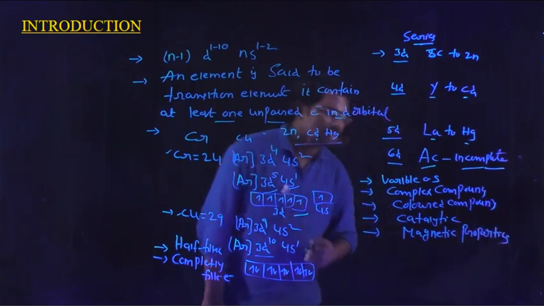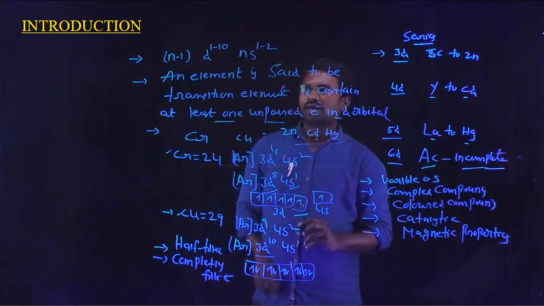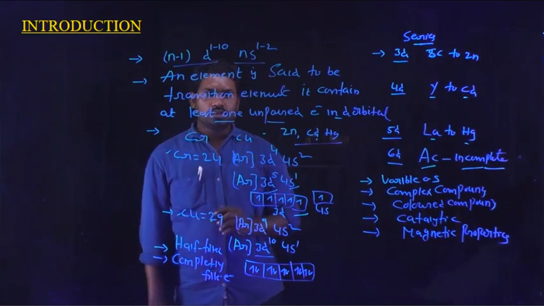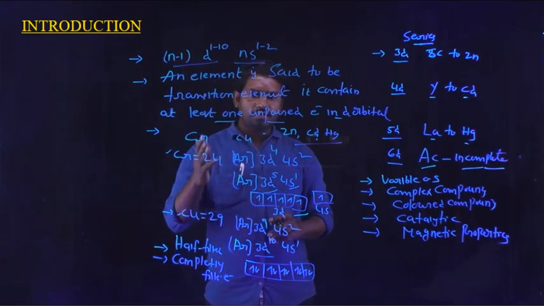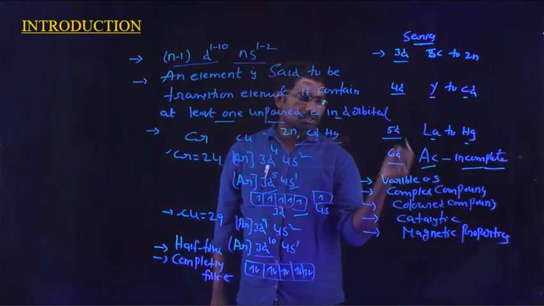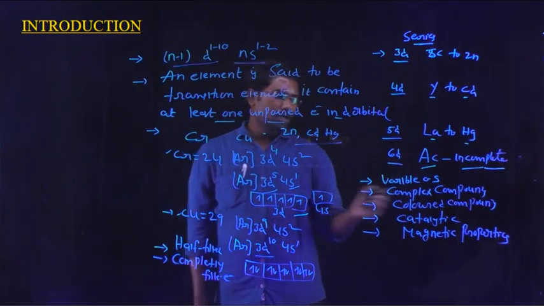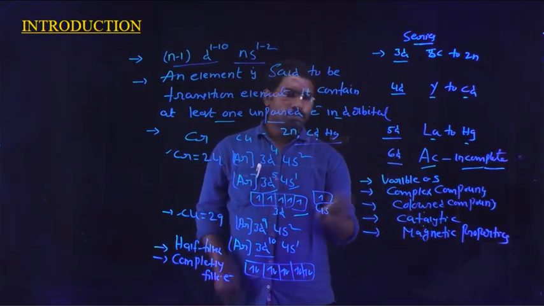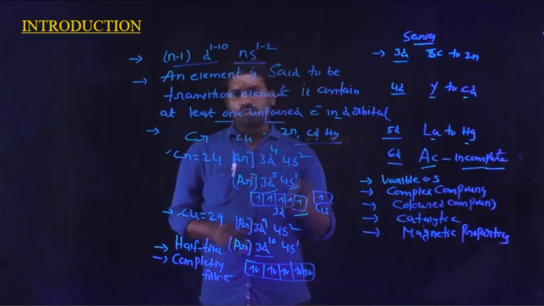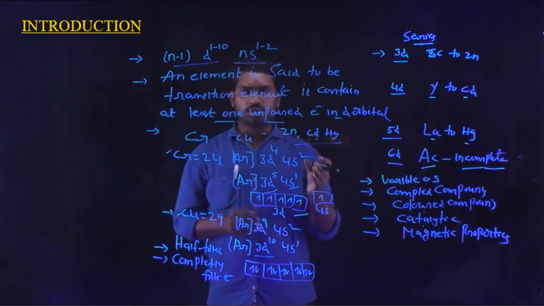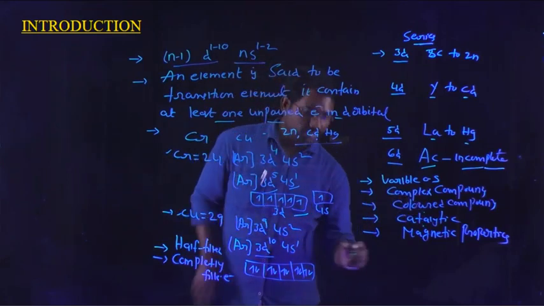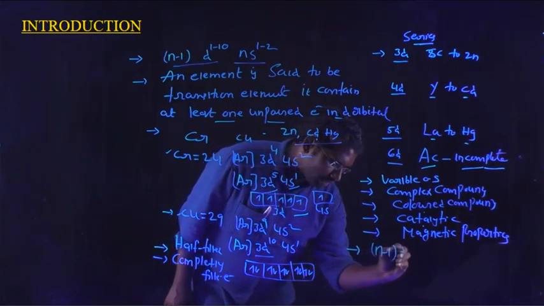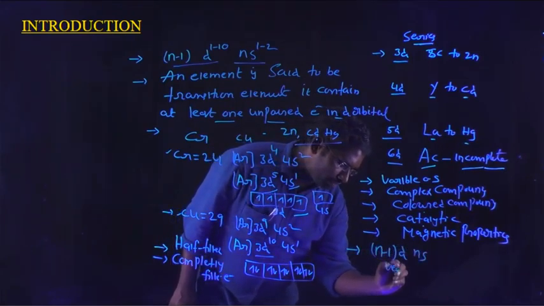So based on the general electronic configuration of the d block elements, (n-1)d1 to 10 ns1 to 2, they have different properties like variable oxidation state, complex compound formation, formation of colored compounds, catalytic activity, and some magnetic properties. The reason why these transition elements exhibit all these properties is that the energy level between the (n-1)d subshell and the ns subshell is very small.